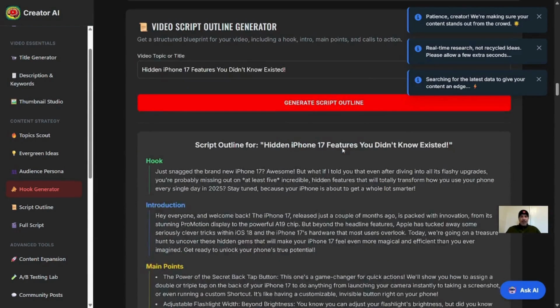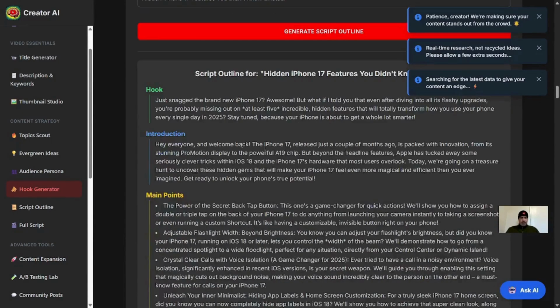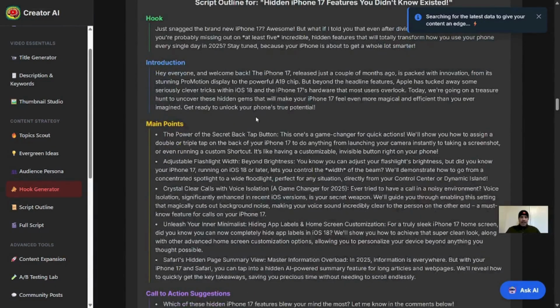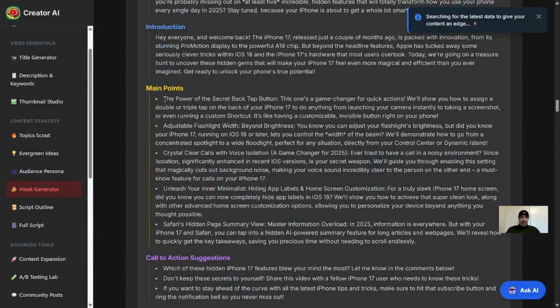So while those are running, let's come back to the video script outline here, and it gives us a script here that's going to have a hook. Just snag the brand new iPhone 17. But what if I told you that even after diving into all its flashy upgrades, you're probably missing out on at least 5 incredible hidden features? And it has an introduction, and it really gives you some of those hidden features here that you can be sure to cover, the